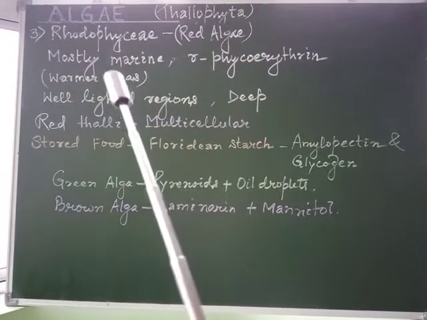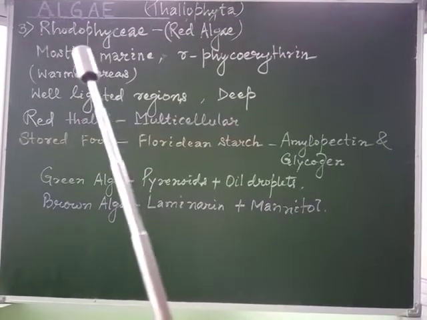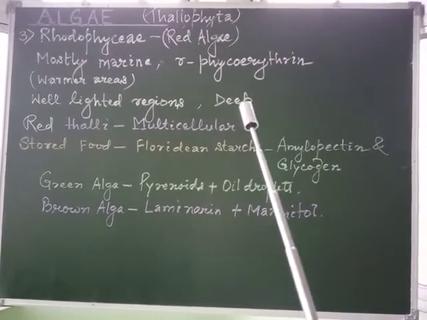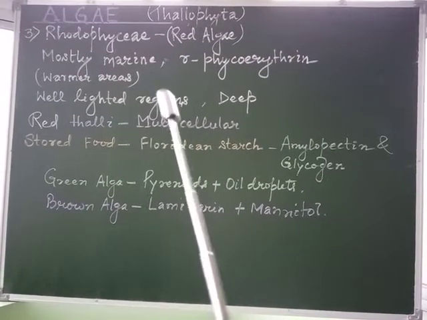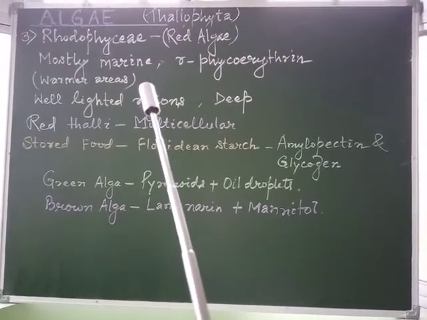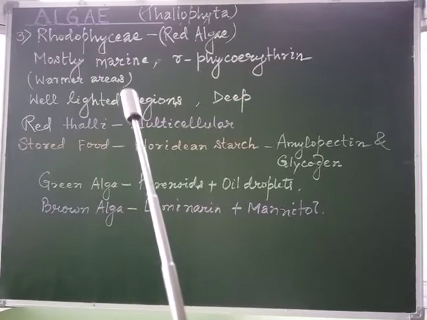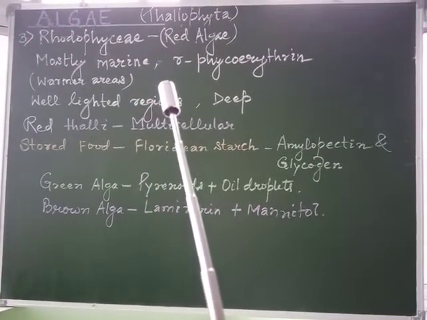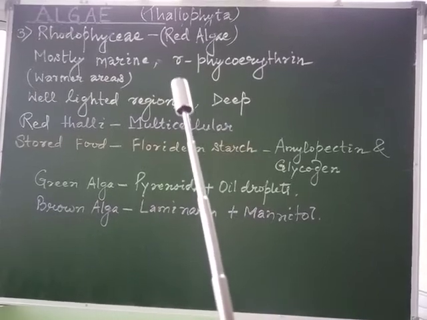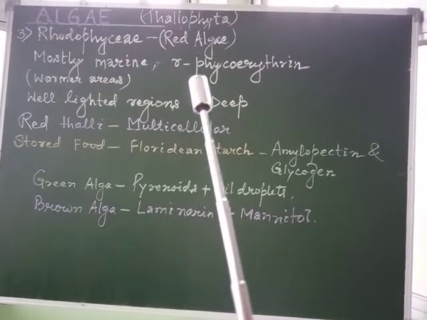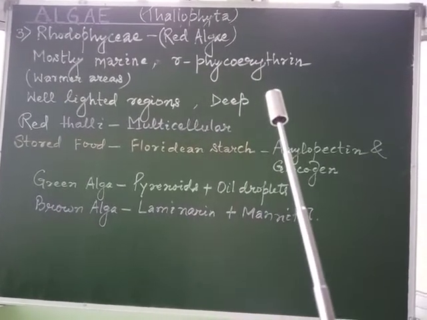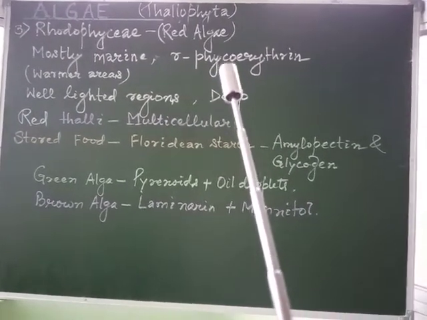Now we'll discuss the next group, which is Rhodophyceae, also known as red algae. Most of the members of the red algae are mostly marine in nature, and they have a certain type of pigment due to which they are red in color, which is R-phycoerythrin. Due to the presence of the pigment R-phycoerythrin, it is red in color.